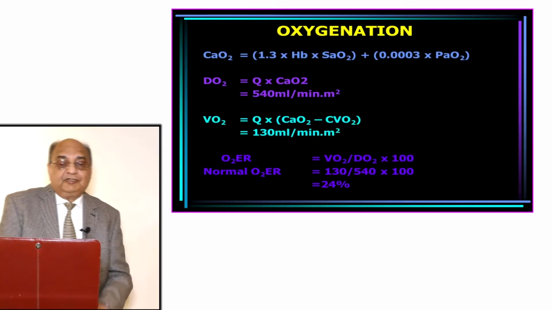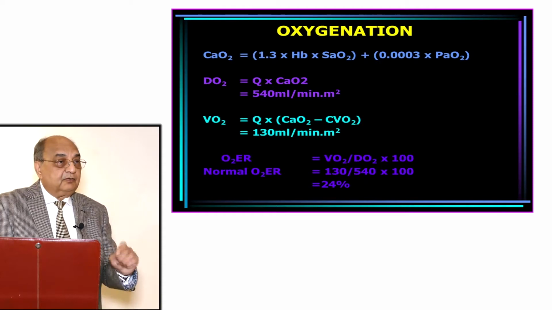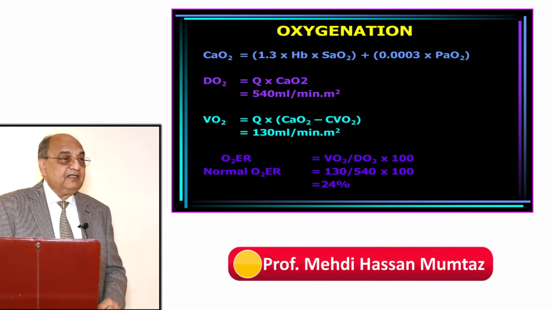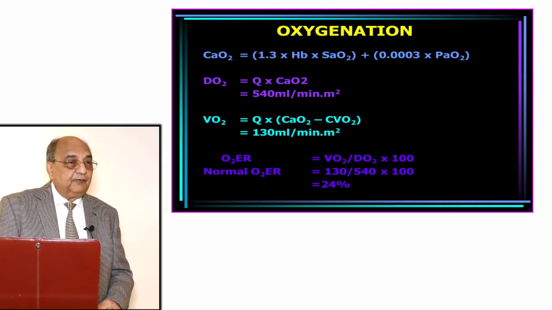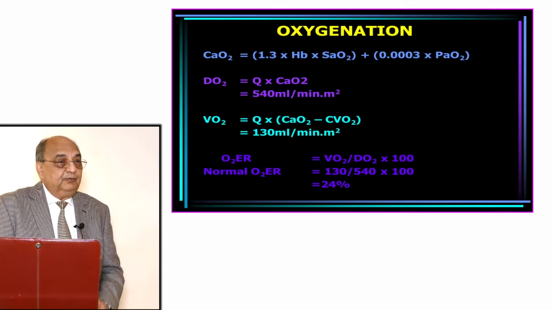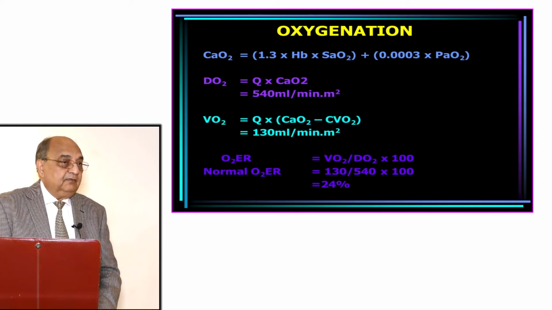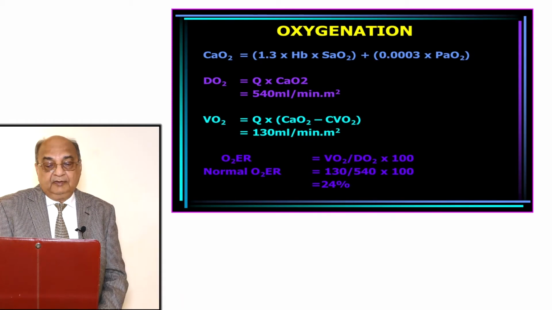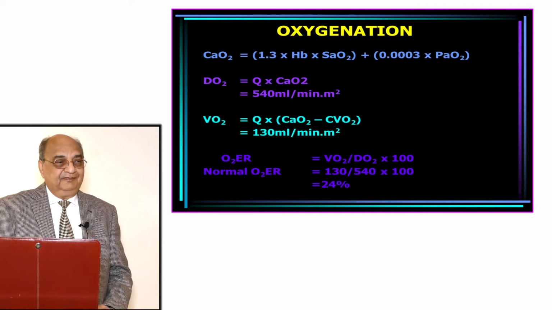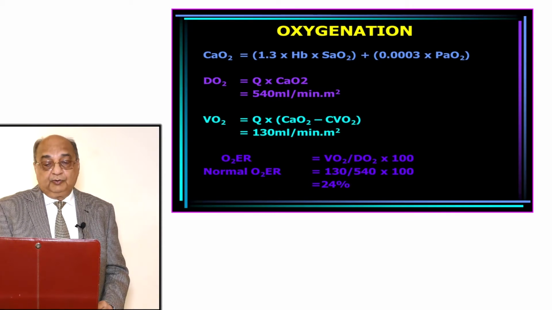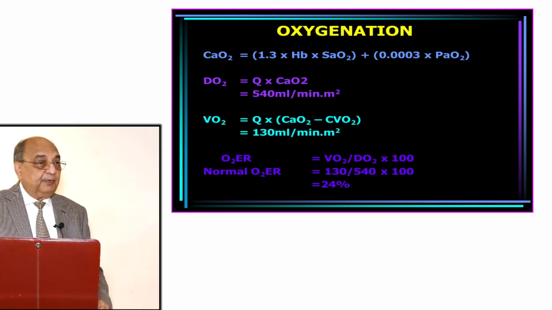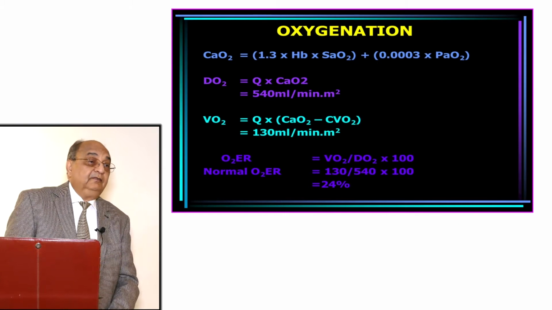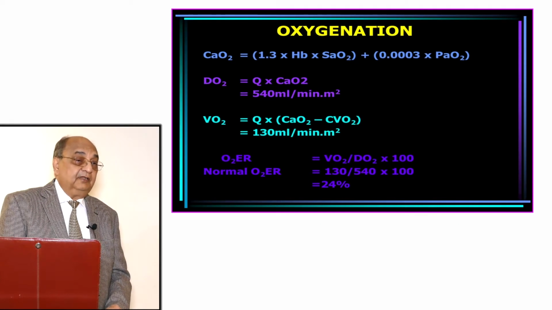Now, still on oxygenation. The total oxygen content of arterial blood, which is called CaO2, is calculated by multiplying 1.3 with the hemoglobin and multiplying with the saturation of hemoglobin, then adding to it the dissolved form, 0.003 into the partial pressure of oxygen in the arterial blood. That will give you the total quantity of oxygen which is carried by the blood.